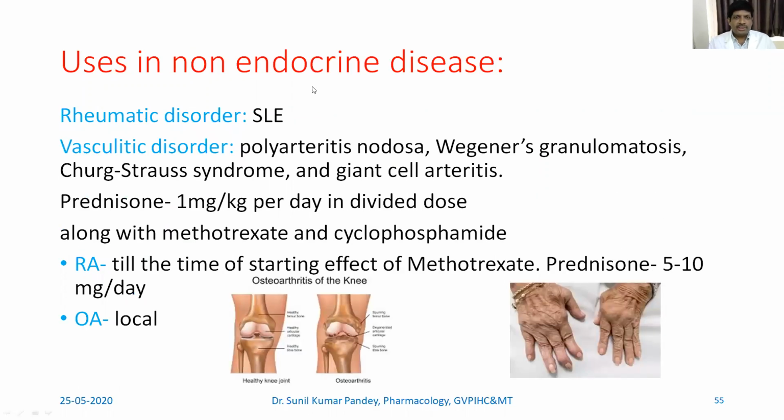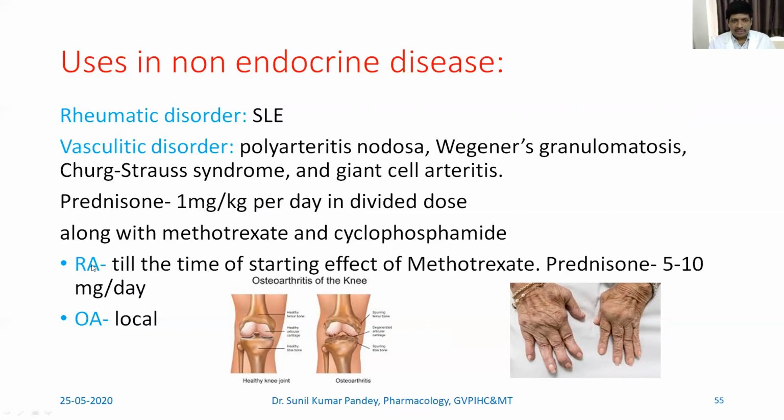Now coming to uses in non-endocrine disease. Endocrinal disease we have already seen. Now the uses in non-endocrinal disease like rheumatic disorder, SLE, it is given. In case of vasculitic disorder like polyarteritis nodosa, Wegener granulomatosis, Churg-Strauss syndrome, and giant cell arteritis, it is given. Prednisone at 1 milligram per kg per day in divided doses can be given, along with methotrexate and cyclophosphamide.